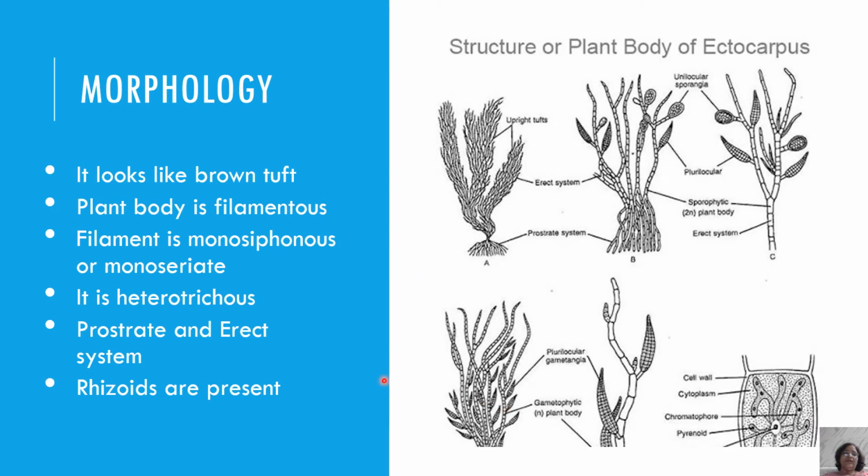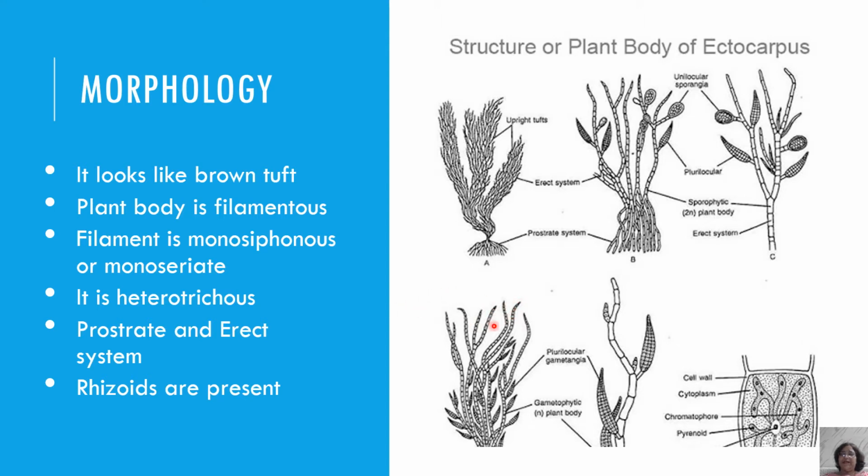Now I would like to tell something about the morphological features. You can see here it is like a tuft. The plant body is filamentous, and the filament is profusely branched. The tips of the branches end in a tapering hair.